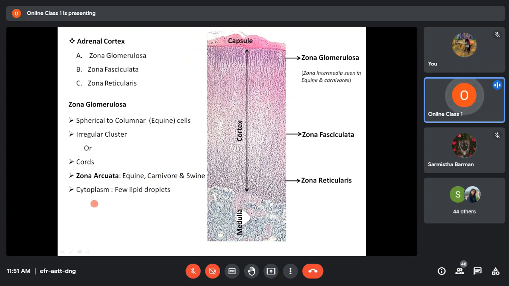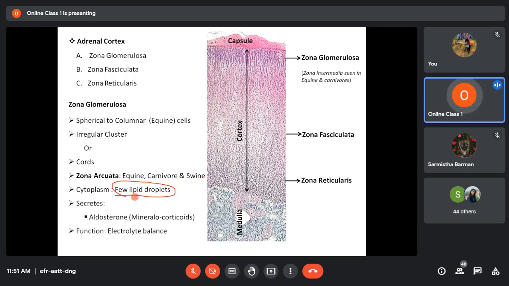In addition to that, the cytoplasm of these cells, whether it is arcuata or glomerulosa, or whether it is spherical cell or columnar cell, whatever the cell morphology may be, you will always find the cytoplasm of the cells of zona glomerulosa filled with lipid droplets. There will be lots of lipid droplets in the cytoplasm.